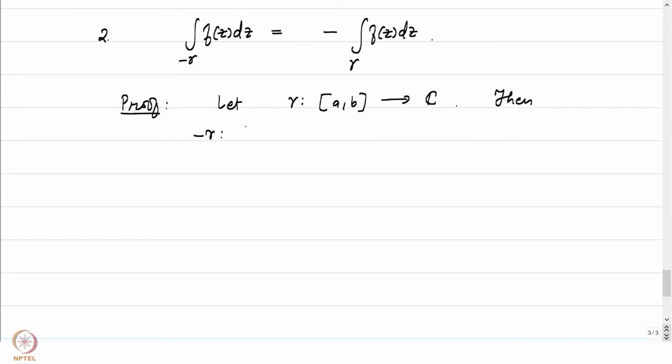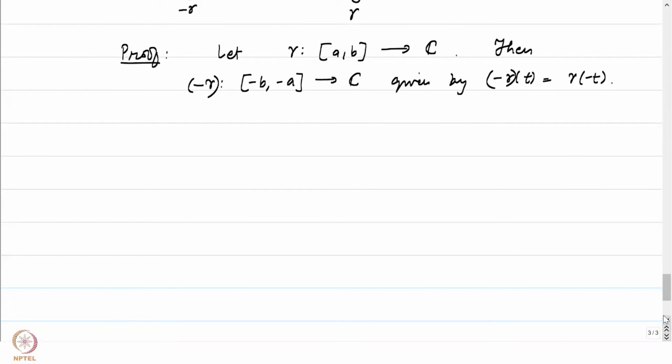Minus gamma is a map from [minus b, minus a] into C, given by minus gamma of t is equal to gamma of minus t. This is precisely what the curve minus gamma is going to be.